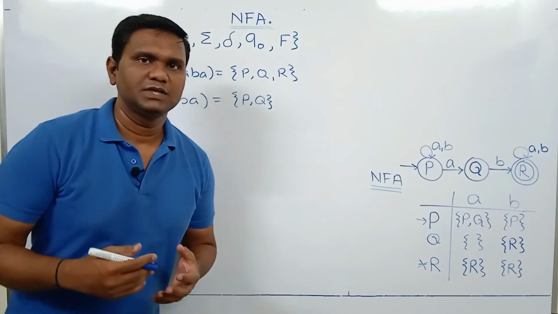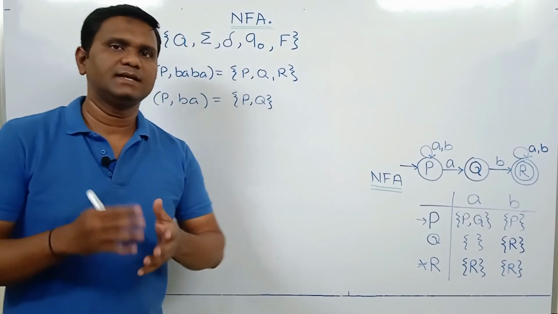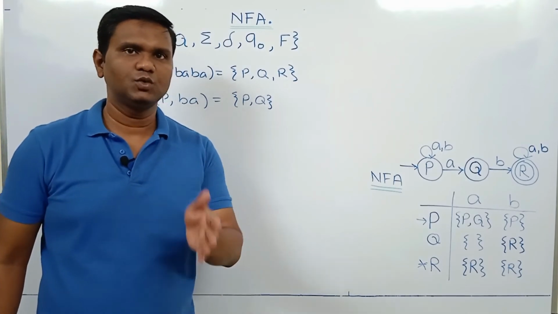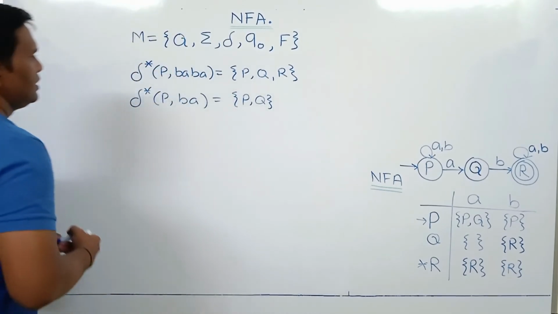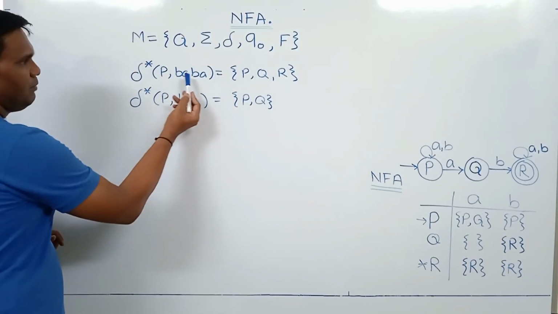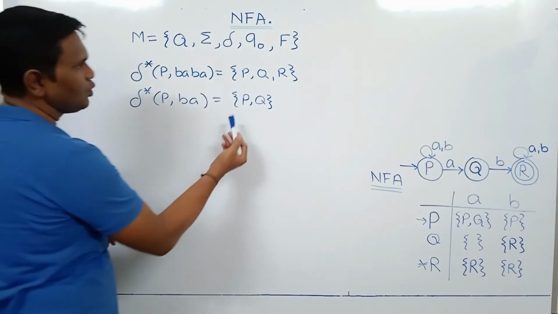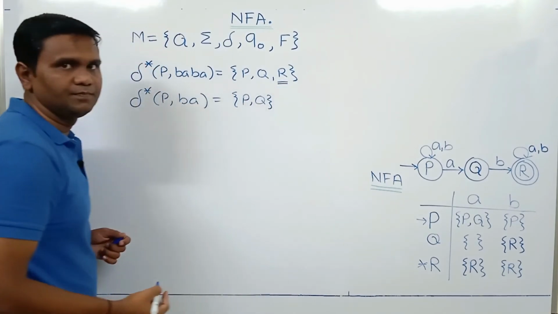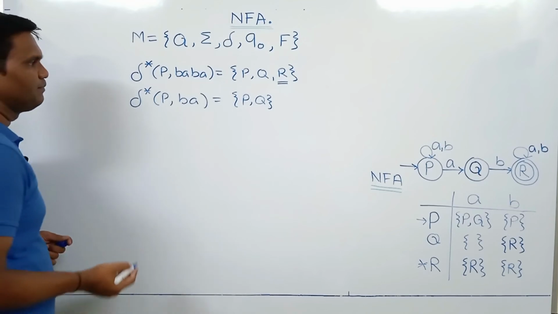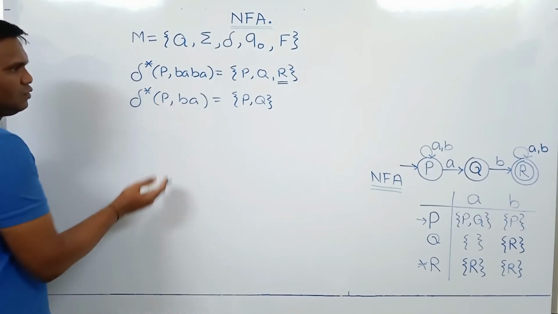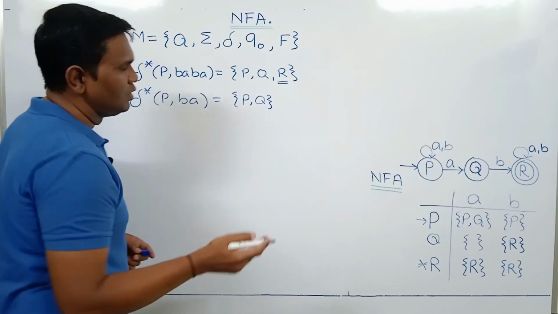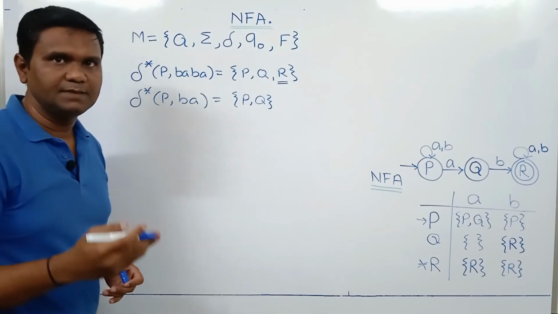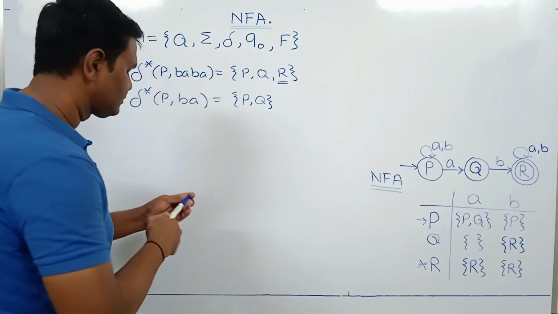Now let's understand the formal definition for the language of NFA. When can we say that a string is accepted by NFA? If we process the string W from the initial state, it should reach some final state. We have seen that if we process string BA from initial state P, it reaches either P or Q or R. Here we have at least one final state R. So string BA is accepted by NFA. If we process string BA from P, we can reach either P or Q. We do not reach any final state. So we say that string BA is not accepted by NFA, it is rejected by NFA.